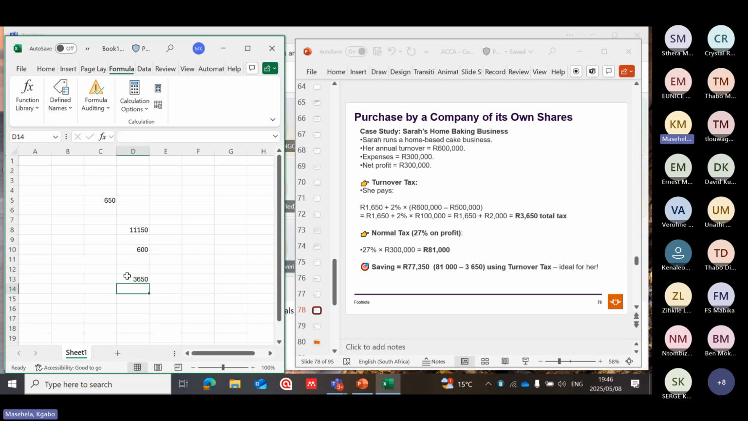Then again, on the profit, because there's a profit of 300,000, 27% of that profit is then 81,000. Then she saved 77,350 because 81,000 minus 3,650, that is the total tax that was already paid. Then saving 77,350, of which it says is ideal for her to use the turnover tax.